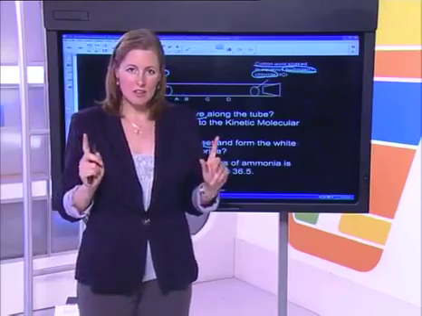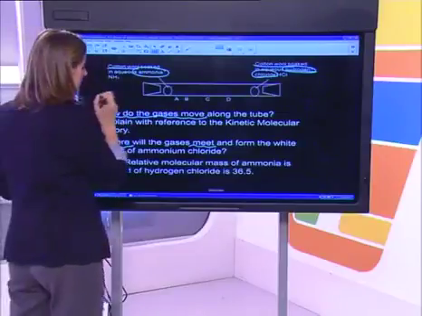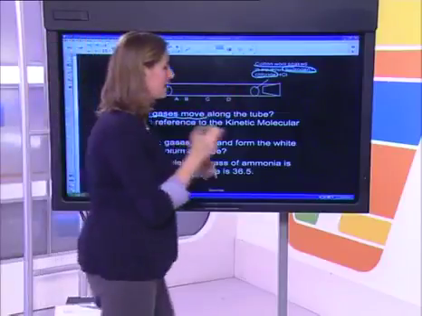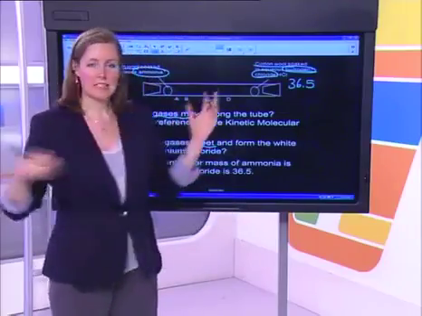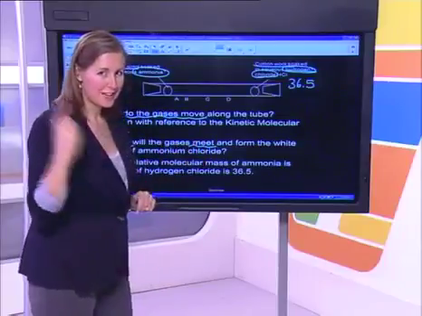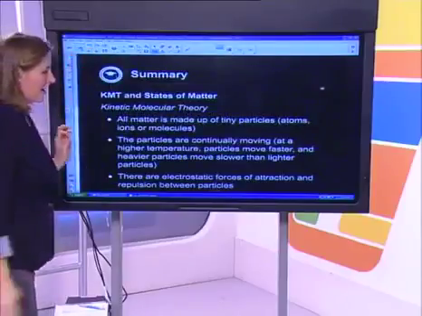So you need to think that through. That's my hint to you. I need you to think about this and explain where they would meet, how they would move along the tube. So challenge yourself. Think about it and see what you can answer for that.